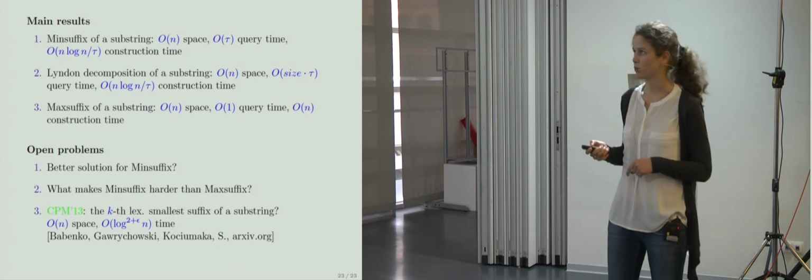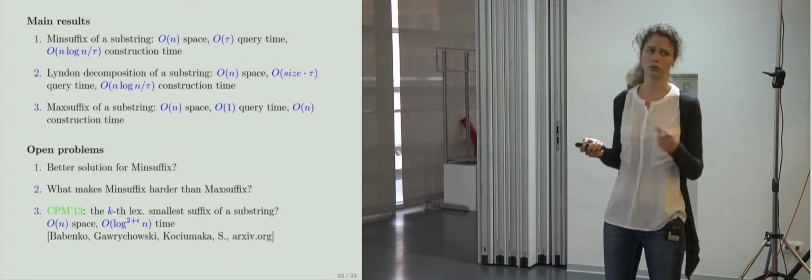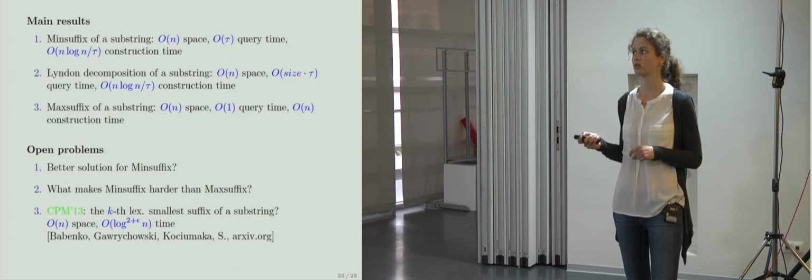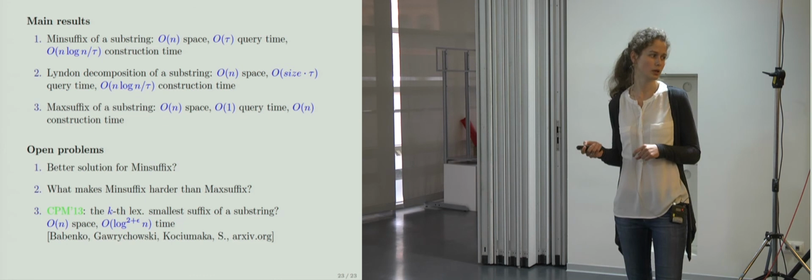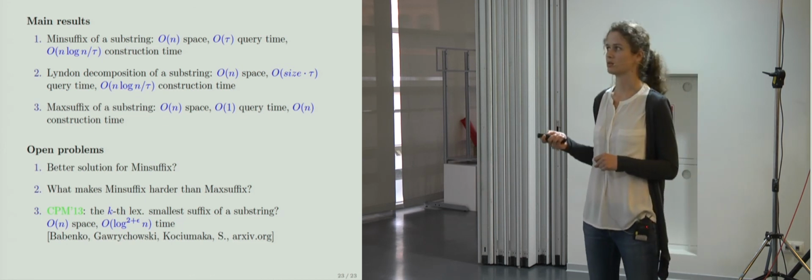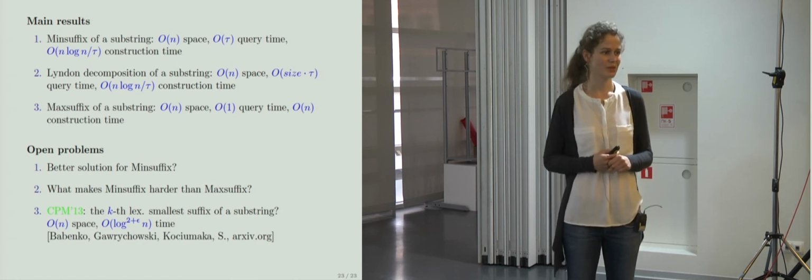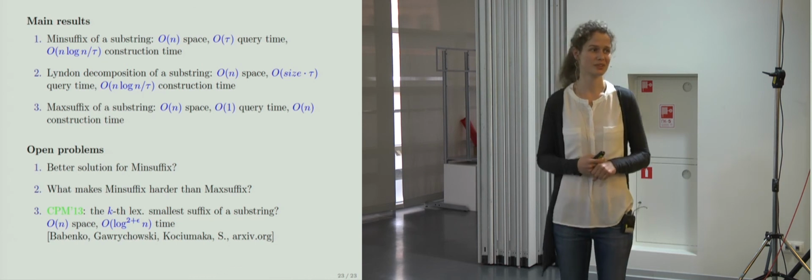So in our paper on arXiv, we give a solution. It's a very short solution, actually, with log to the 2 plus epsilon n query time and linear space. And we actually can give a better answer, but it's not written down yet. So thank you.